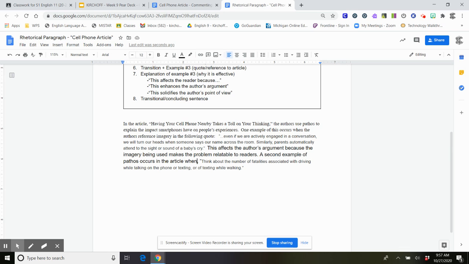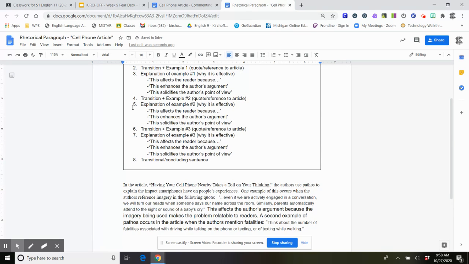I think I'm going to add to this. A second example of pathos occurs in the article when the authors reference or mention fatalities. And then I'm going to use a colon here, I think, instead of a comma. So now I've got my quote.